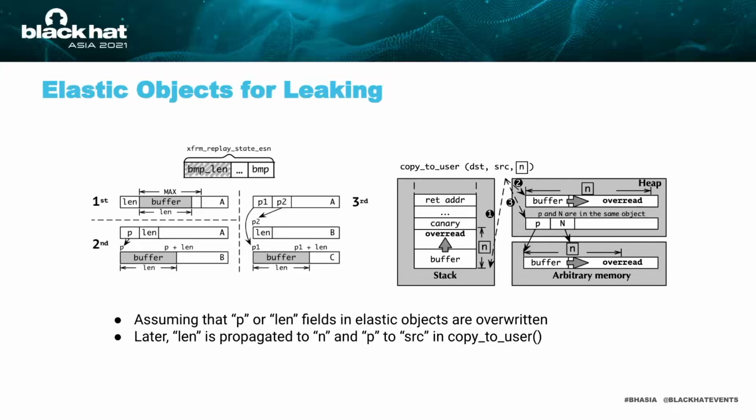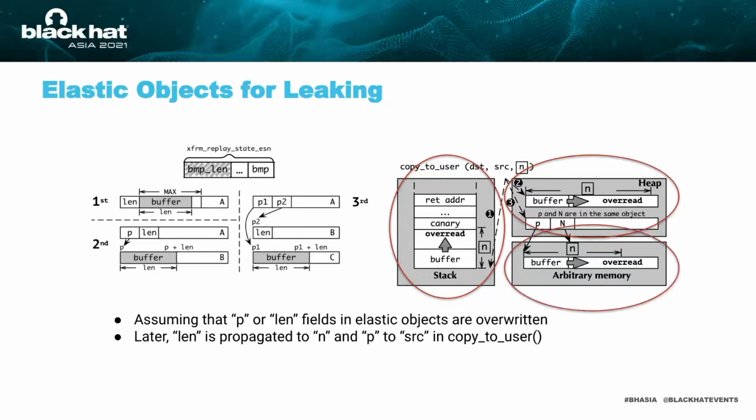On the right side of the slide, I show three situations where the source could come from. The first situation is the source argument is the address of kernel stack. In this situation, if we enlarge the size value using the write primitive, we can overread the kernel stack and leak the stack canary and return address to user space. The second situation is the source argument is the address of kernel heap. We can overread the kernel heap to disclose function pointer and heap cookie.